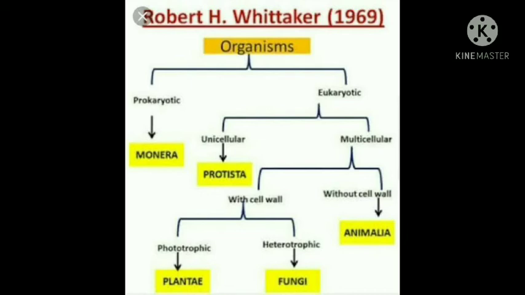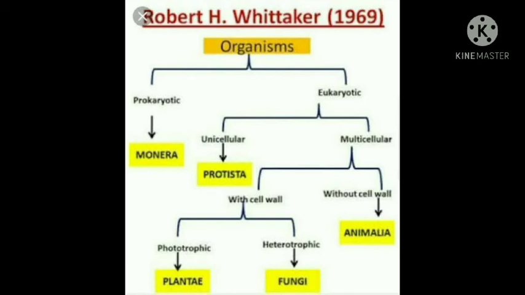The prokaryotic organisms lack a definite nucleus, and their nucleic material is not enclosed by a nuclear membrane. The other organisms were eukaryotic, and eukaryotic organisms have a definite nucleus. Their genetic material is bounded by a nuclear envelope.